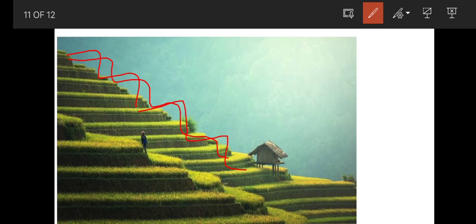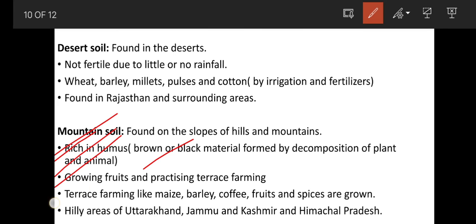So I hope you understood about terrace farming. This is the way of terrace farming. Which are the crops grown in terrace farming? Crops like maize, barley, coffee, fruits and spices. These are grown in terrace farming on the slopes of hills and mountains.